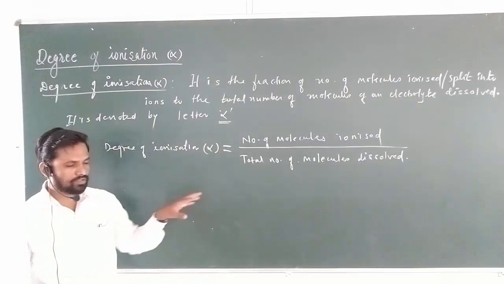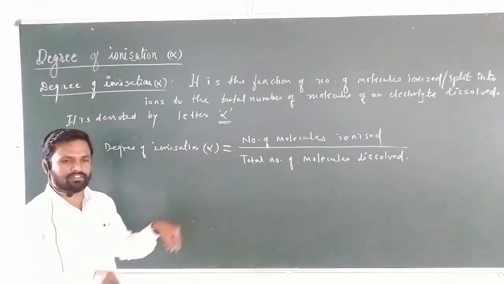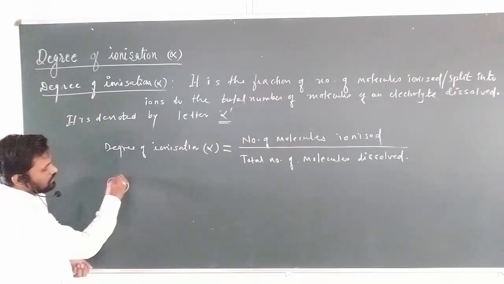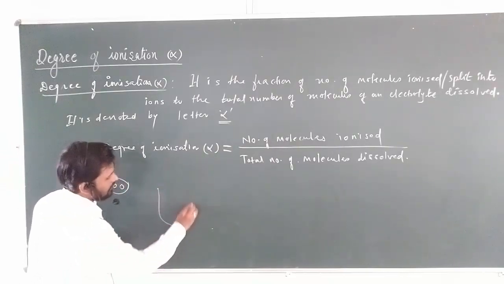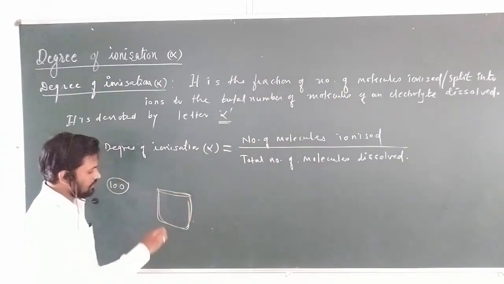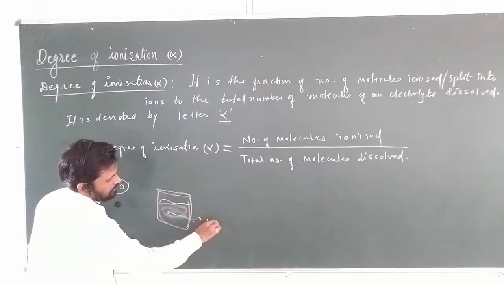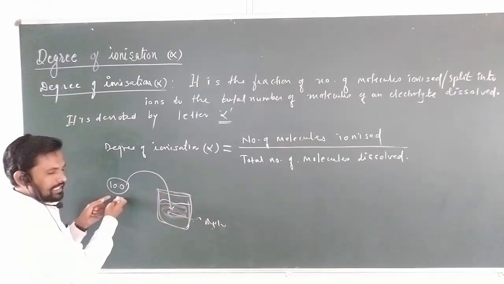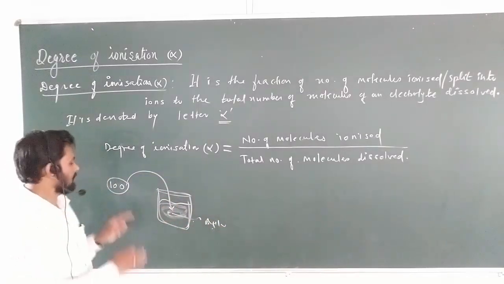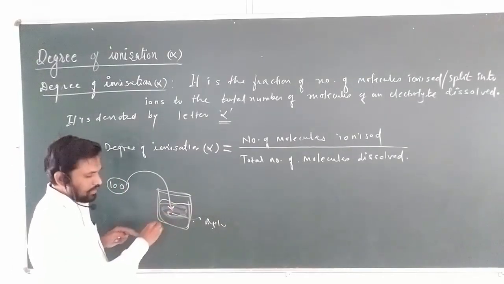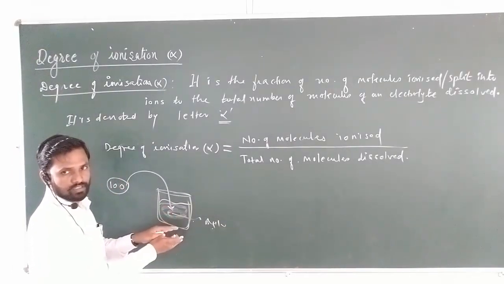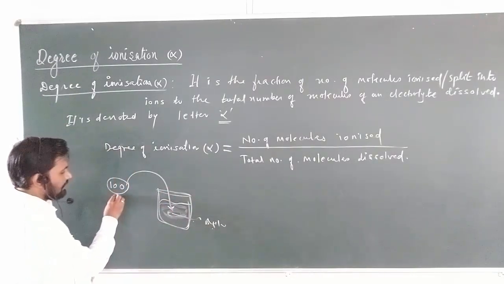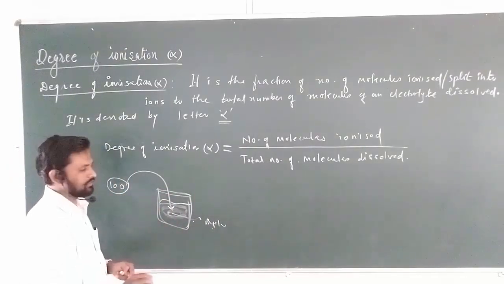म्हणजे एखादा electrolyte, suppose one electrolyte is taken in a vessel. Let us consider for our convenience 100 molecules of electrolyte is taken and dissolved in a vessel. Suppose this is a vessel, here a solvent is there, aqueous solution is there. We don't know what type of electrolyte is there, whether it is strong or weak. If out of 100 only 2-3 molecules are dissociated, what is the degree of alpha?